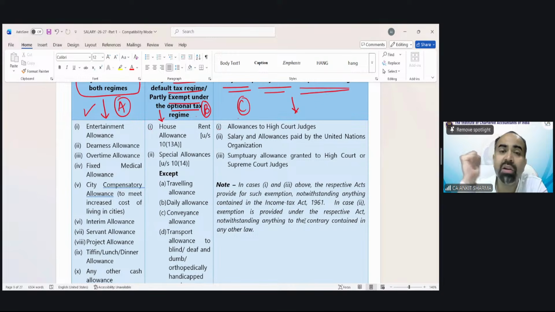That means fully taxable. Suppose there is party allowance. Employer is providing you party allowance. So party allowance is not in A and B and C. So what we will assume as per point number A, fully taxable. Got it?